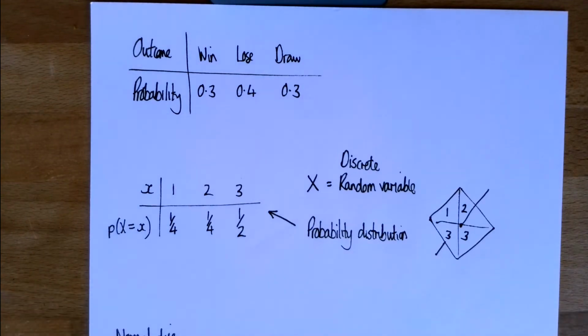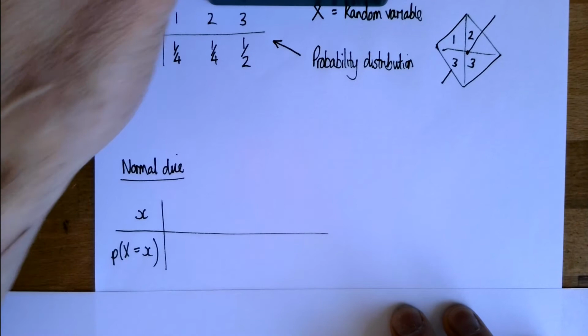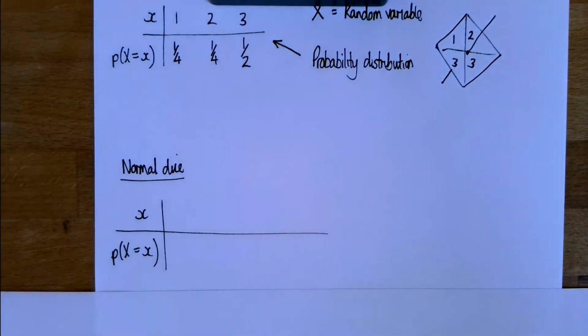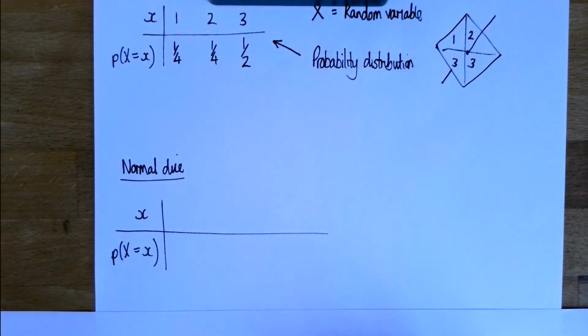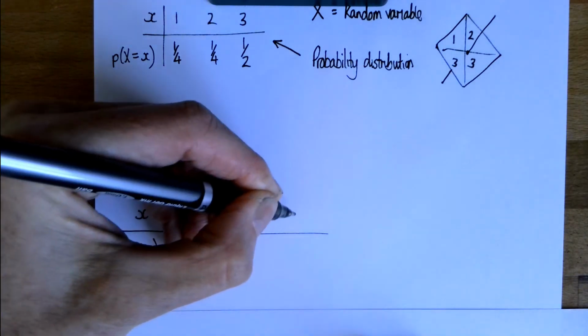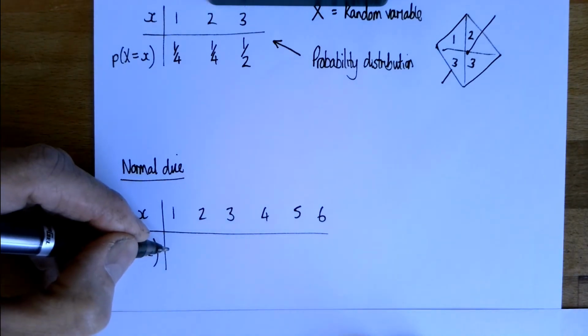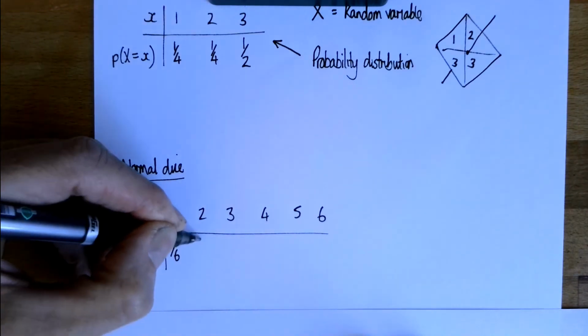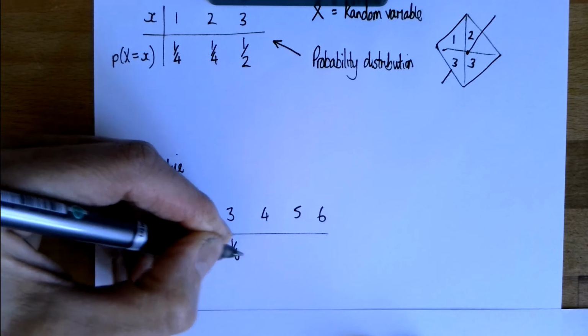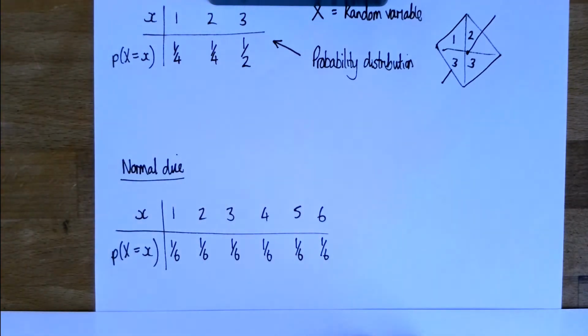Let's talk about a third example of a normal dice. So a normal dice, I'm not going to draw a normal dice, hopefully you can see the scores it can be. And in this case, the probability that you get each of those numbers is the same. So here we have the first special case of a probability distribution.